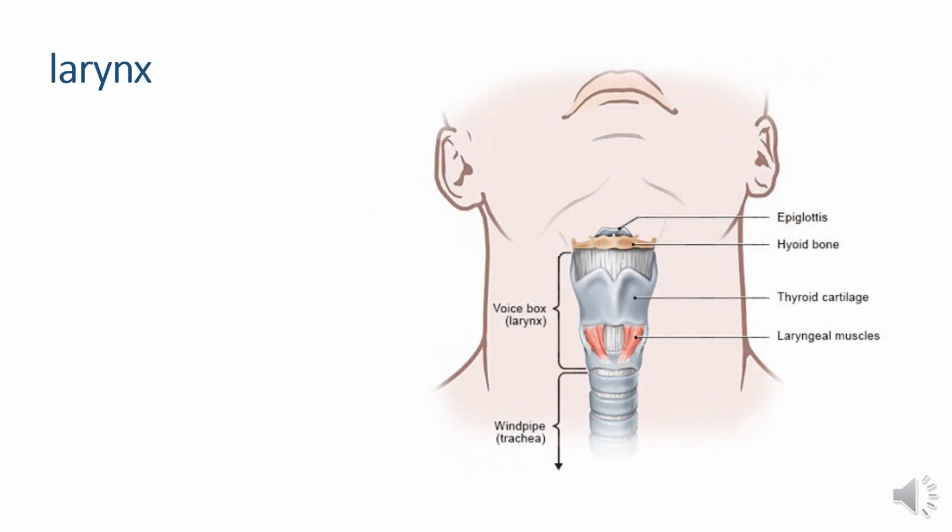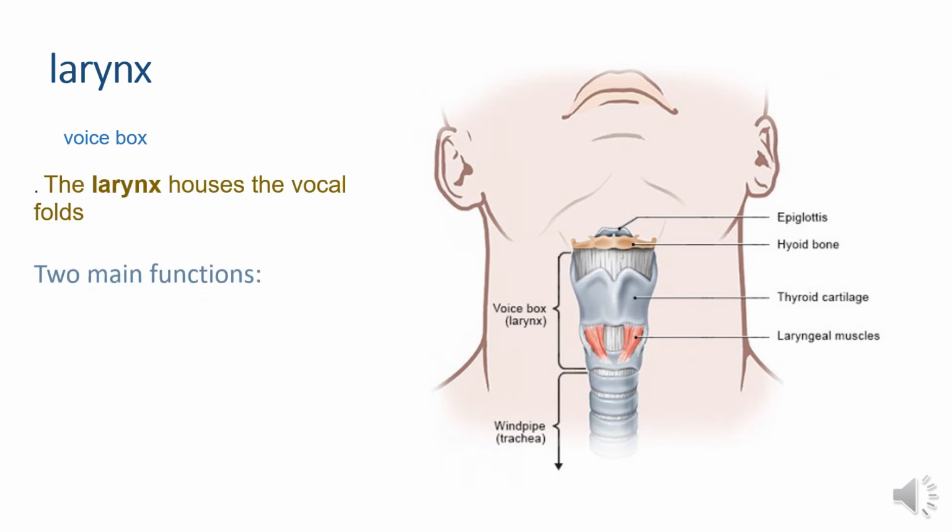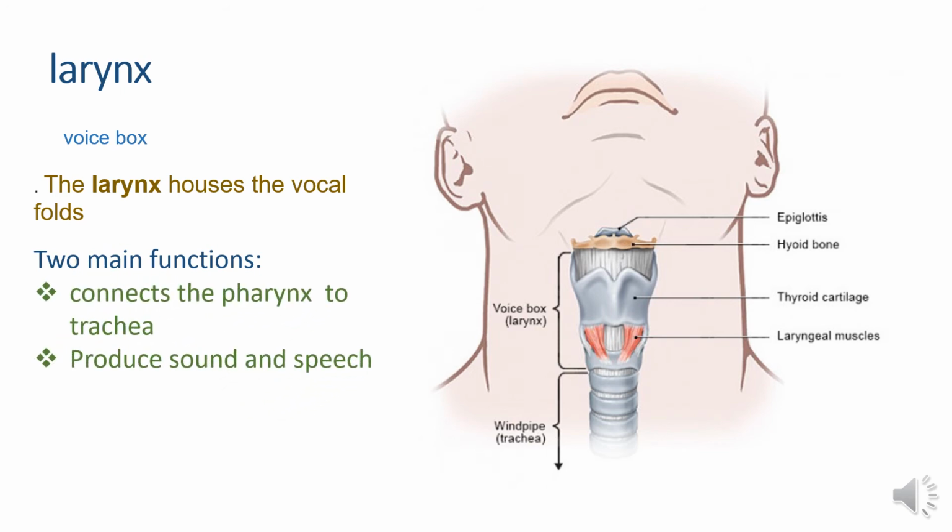The next one is the larynx. It is also called the voice box. The larynx contains the vocal folds. The main function of the larynx is to connect the pharynx to the trachea, and there is a production of sound and speech.